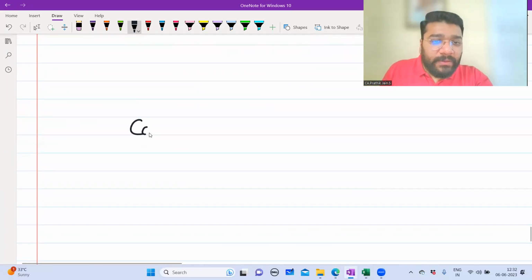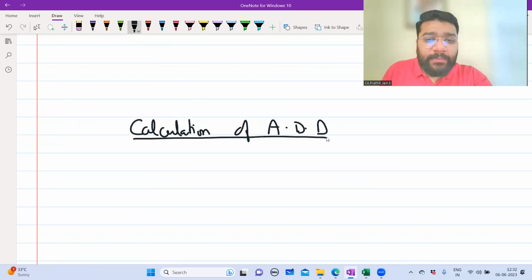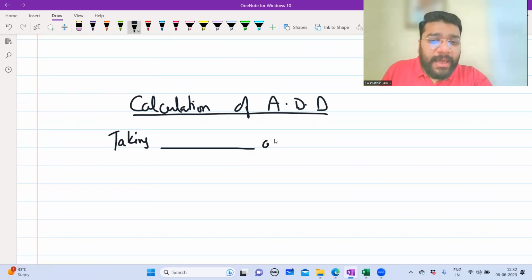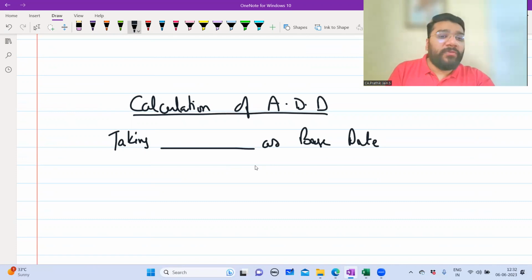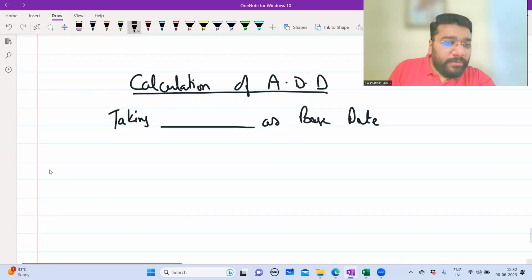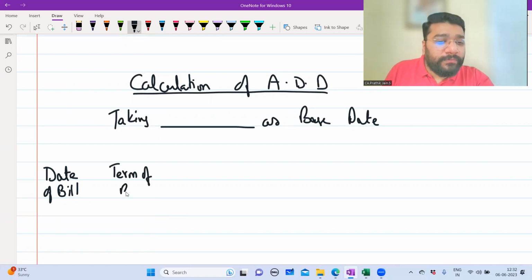Heading: calculation of average due date. Please don't write ADT in the exam, you lose marks. Taking dash as base date. We have to identify the columns. The first column is date of bill. Second column is term of bill.